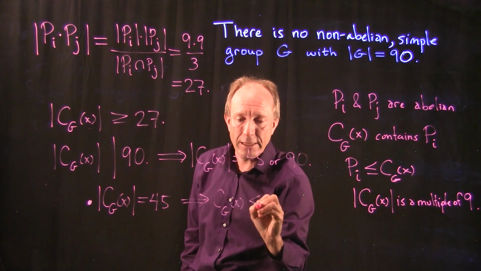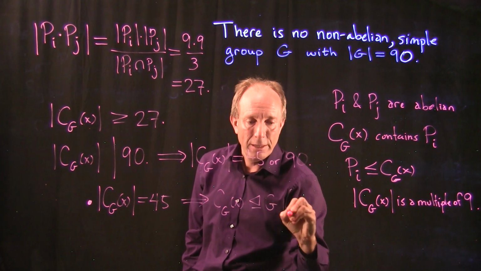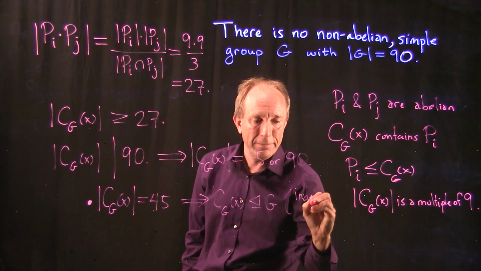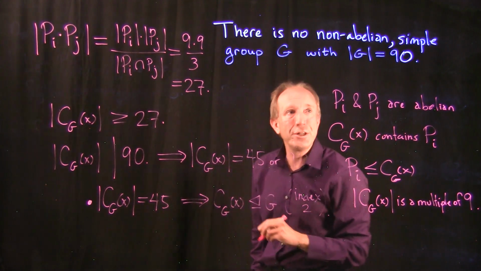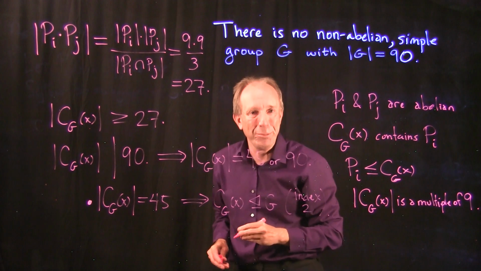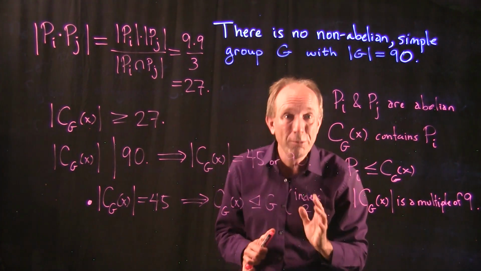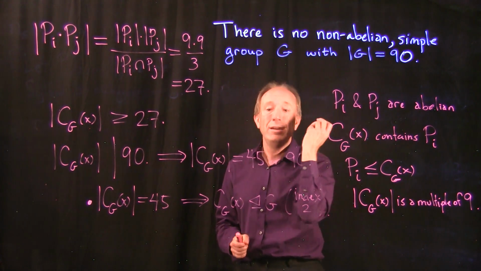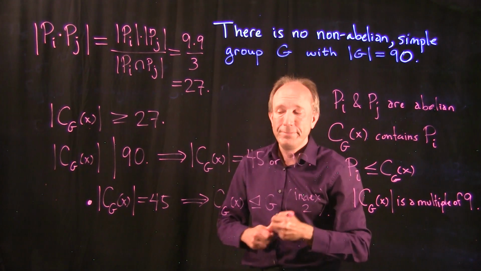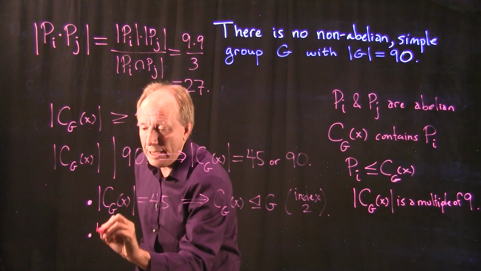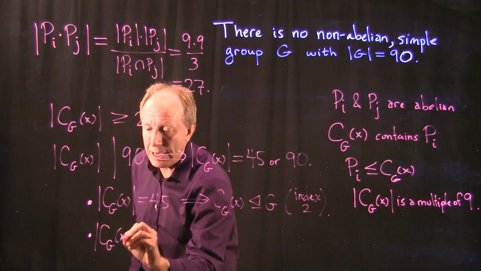In this case, this is a normal subgroup by the index 2 argument, and that contradicts the fact that G was supposed to be simple. We assumed that G is simple. It has no normal subgroups other than E and the whole group. The other possibility is that the size of my centralizer is 90.